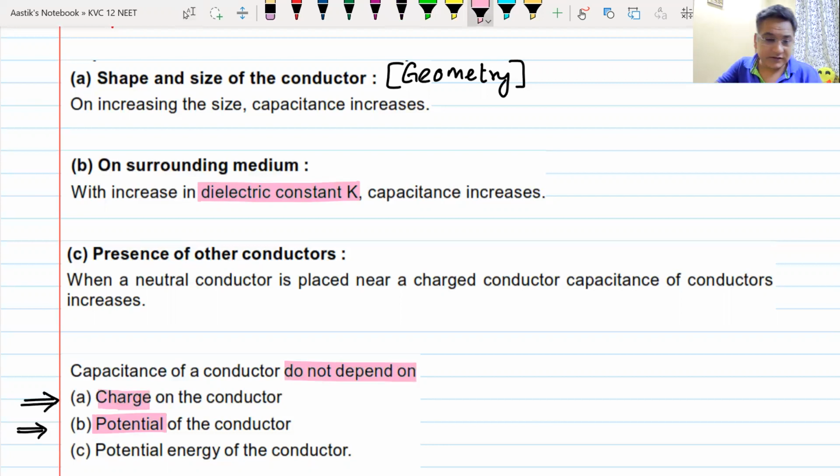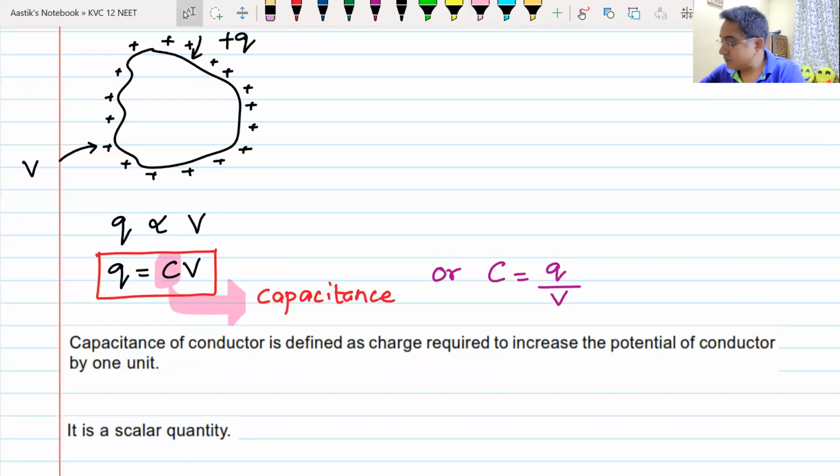How is that possible? Remember the formula that I had given you here. I had said that C is equal to Q by V. That means it is directly proportional to charge and inversely proportional to voltage. No, beta. It is not like this.